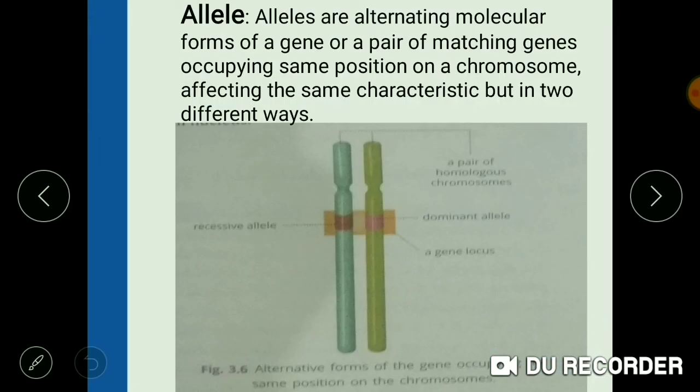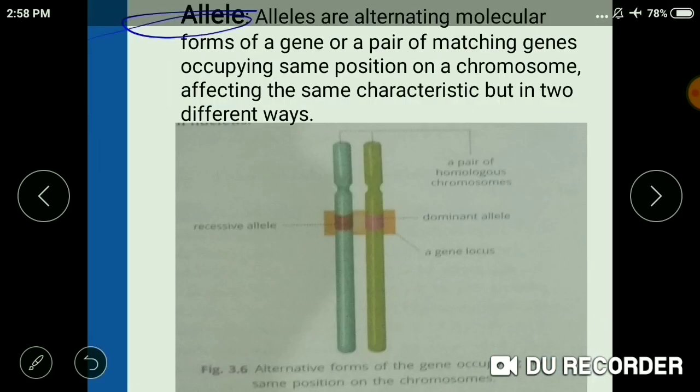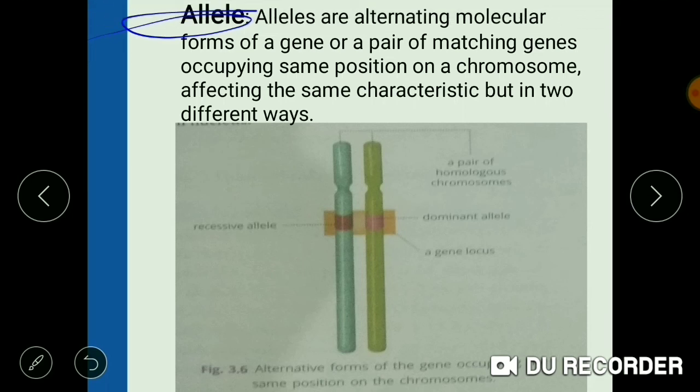What is allele? We have studied about gene, now we'll talk about what is allele. Alleles are the alternating molecular forms of a gene. Here you can see a pair of homologous chromosomes, and any part of this chromosome can be considered to be the gene. Similarly, here is the recessive allele and here is the dominant allele.